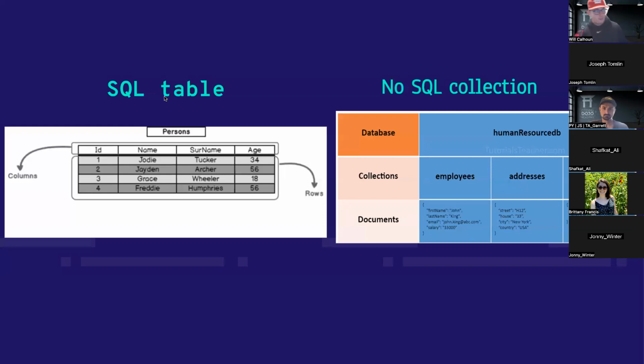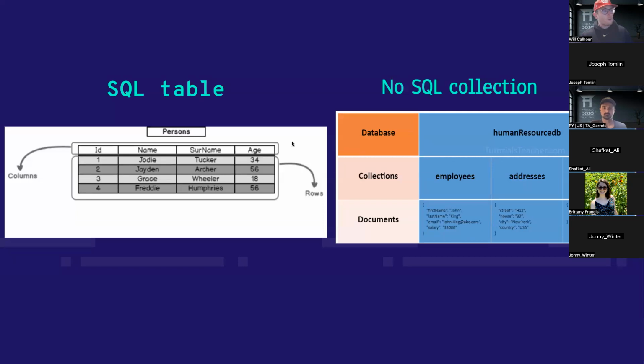A relational database is where I've got some sort of relation between my entities. So let's go back to my person and my movie. If a person creates a movie and I want to know who created that, then I would create a relationship between those two tables, between those two instances. On the left here, you see what we call a SQL table.